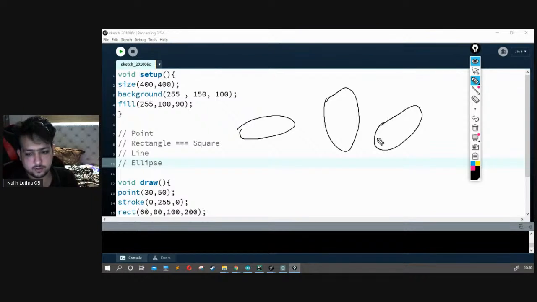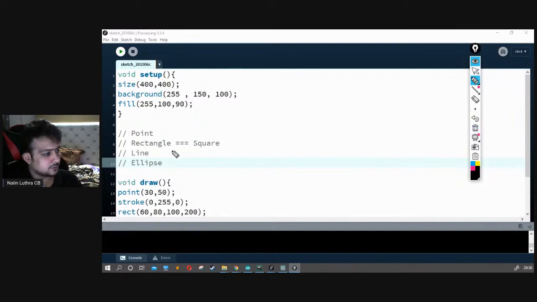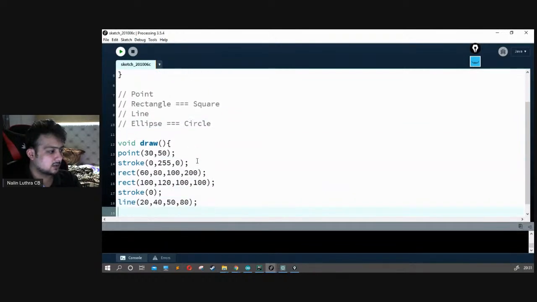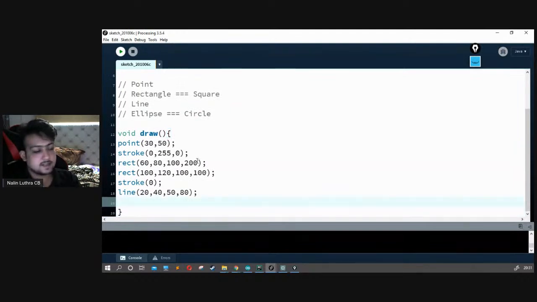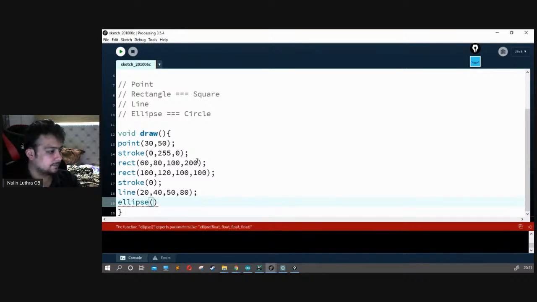So anything you want to draw, you can use it using ellipse. So ellipse is exactly the same as circle, right? So let's draw ellipse now. So let's say ellipse, E-L-L-I-P-S-E.